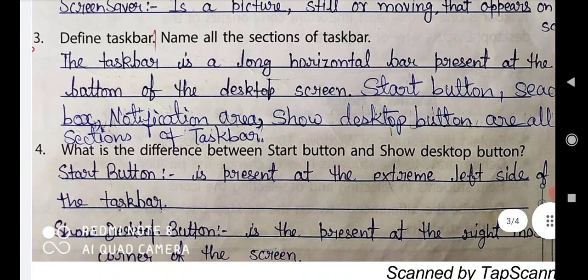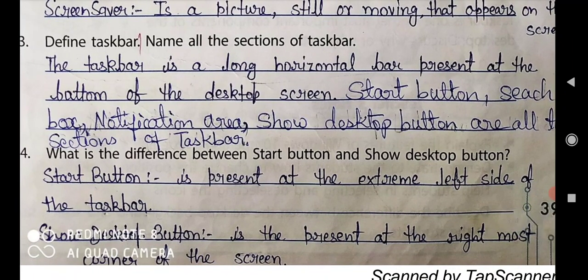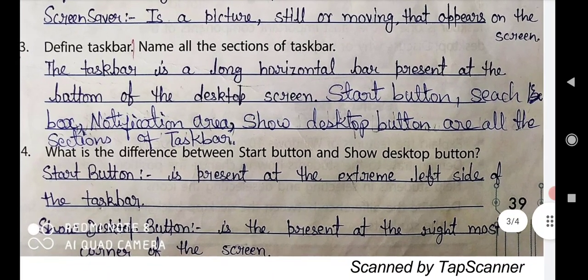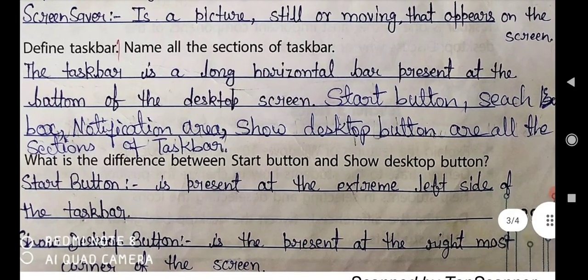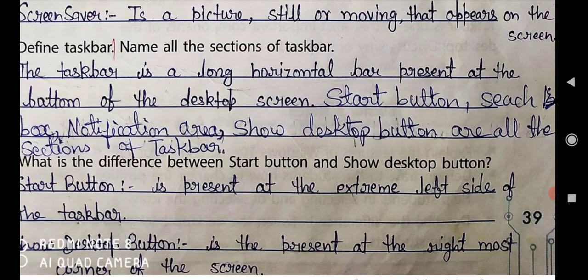Okay. Third is define taskbar. Name all the sections of taskbar. In this question we have to define the taskbar and also we have to write the names of all the sections.